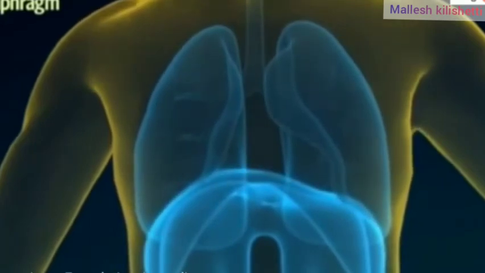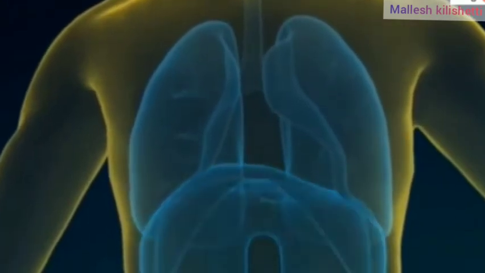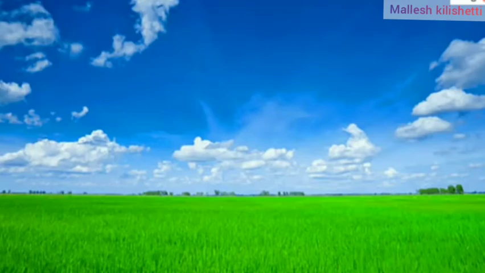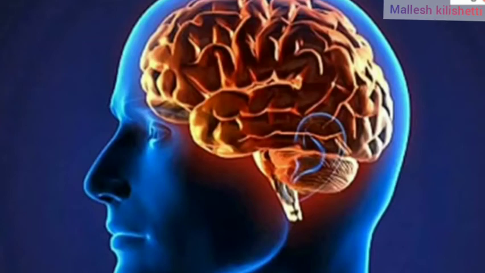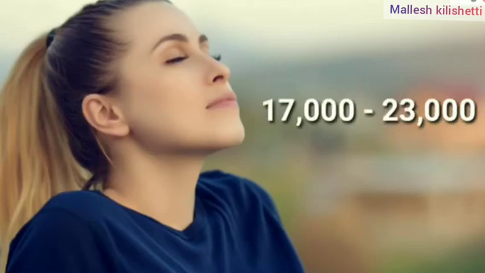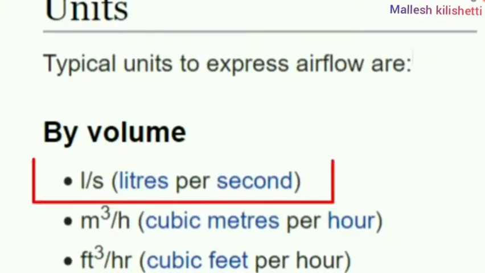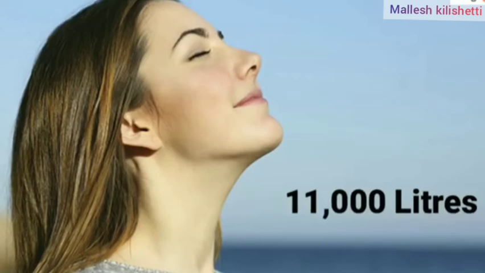Nearly 5800 ml of oxygen is stored in the lungs. So we can do some work, like walking. We need some energy, and oxygen is compulsory. The brain cells also need oxygen, so we supply it to the brain and breathe sufficient air. If you measure the air in liters, we take nearly 11,000 liters of air per day.